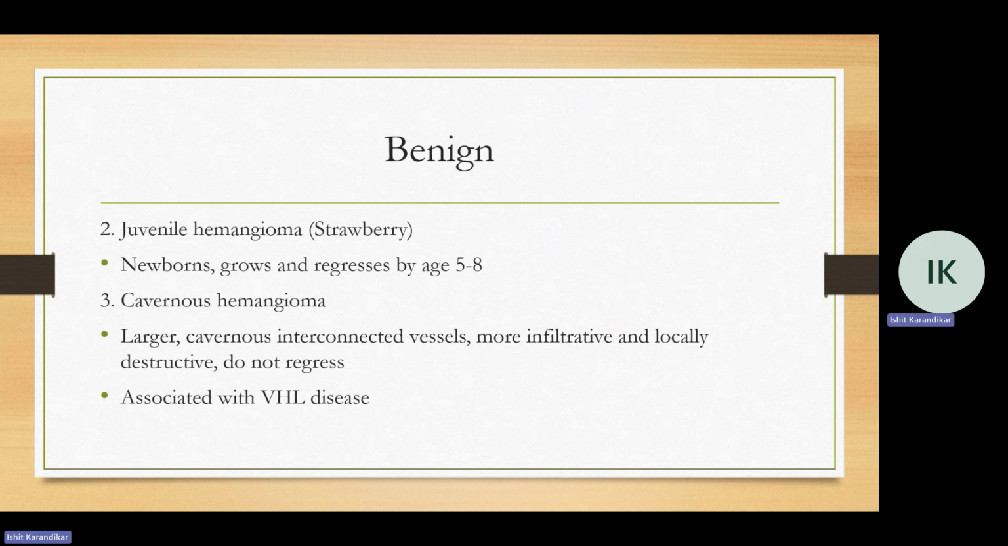The last type, cavernous hemangioma, are larger, cavernous, interconnected dilations filled with blood. These may undergo thrombosis, they're more infiltrative, they're more locally destructive, and they do not regress. They're usually not dangerous unless they occur in the brain, and they're associated with von Hippel-Lindau disease, which basically causes multiple cavernous hemangiomas, also called hemangioblastomas, to occur in the retina or in parts of the CNS.